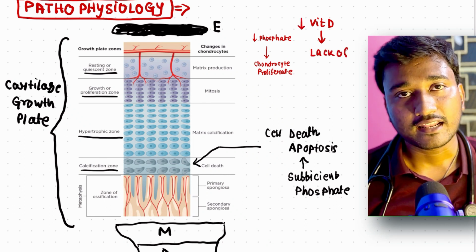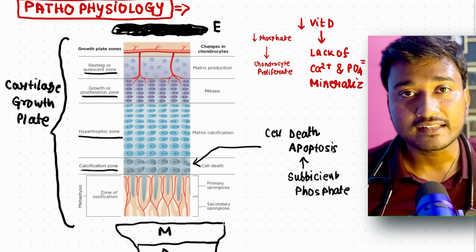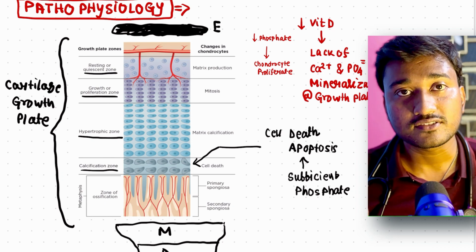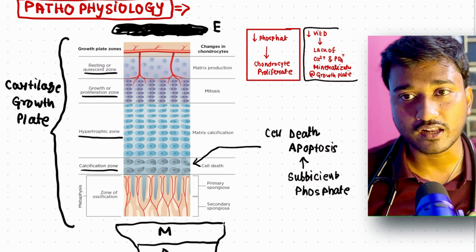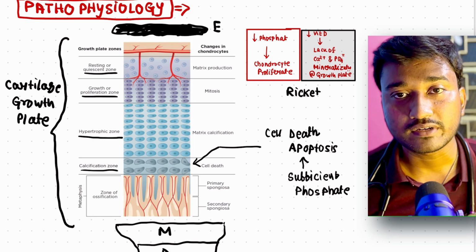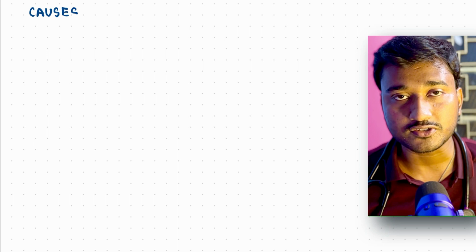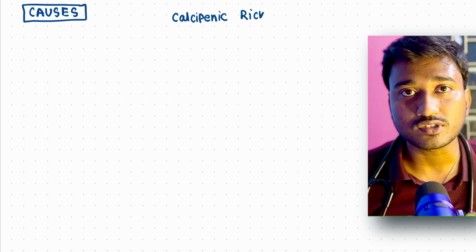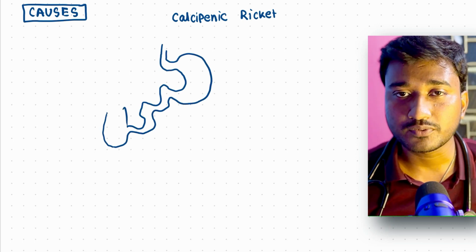Another thing you must remember is that vitamin D is like a supervisor for calcium and phosphate deposition, or calcium phosphate mineralization, in the bone. If there is a reduced amount of vitamin D, there will be reduced calcium and phosphate mineralization in the growth plate. So this is the actual pathogenesis of rickets, and this is where the story begins, that is reduced phosphate. And in India and other resource restricted countries, we have a reduced amount of vitamin D, usually nutritional. So we must know the causes of rickets.